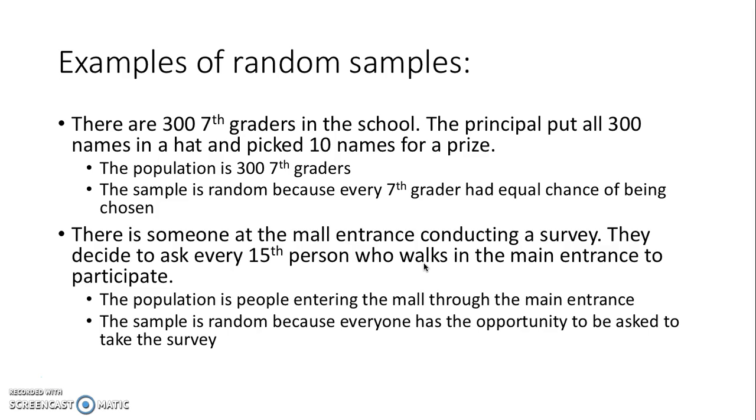The population would be all 300 7th graders, and the sample is random because every 7th grader has an equal chance of being chosen. Another example would be there's someone at a mall entrance conducting a survey. They decide to ask every 15th person who walked in the main entrance to participate. So the population is people entering the mall through the main entrance, and the sample is random because everyone has the opportunity to be asked to take the survey. And I should be more specific, everybody that walks through the mall main entrance. Now the survey wouldn't be random if we're asking everybody in the mall to participate, but because we're just talking about the people that walk through the main door, it is random.